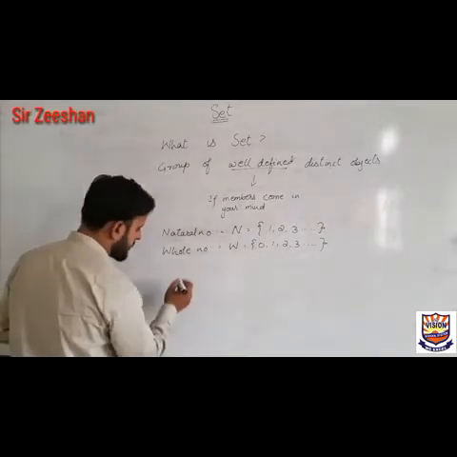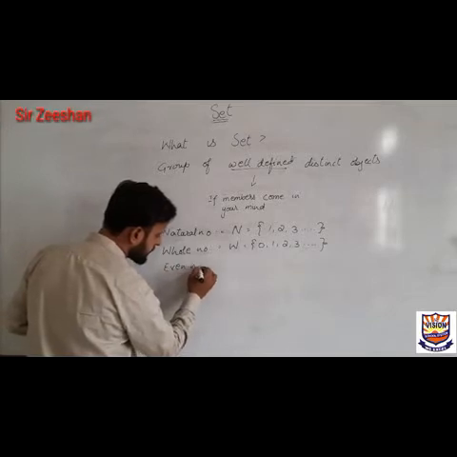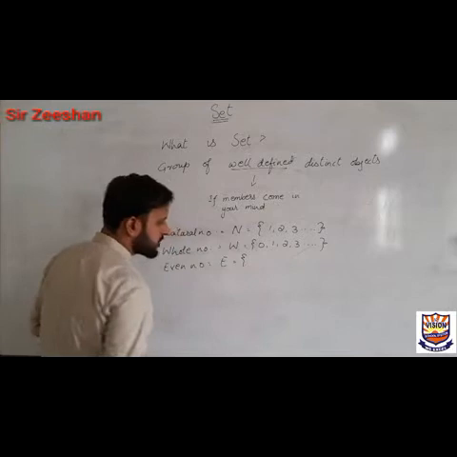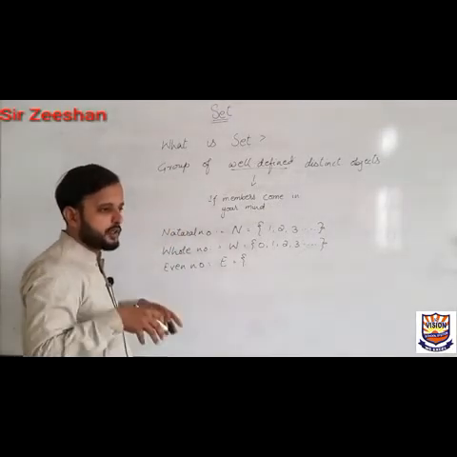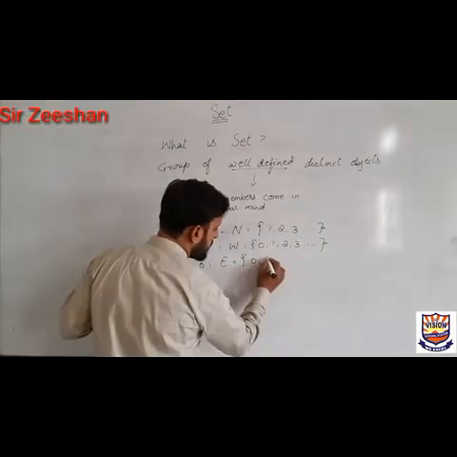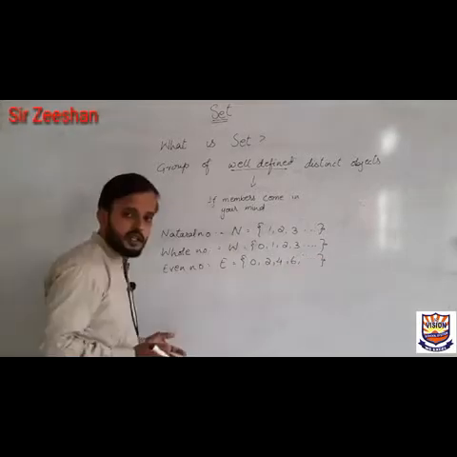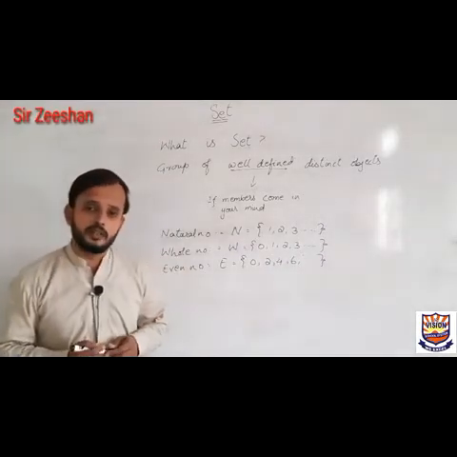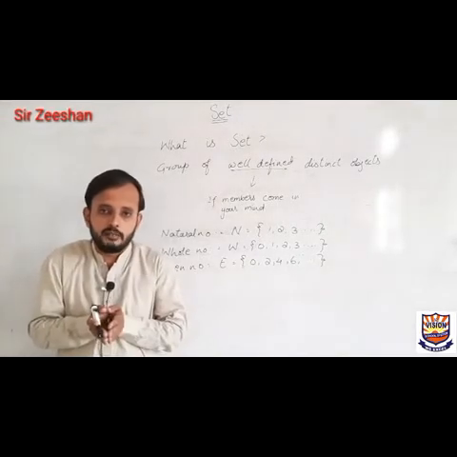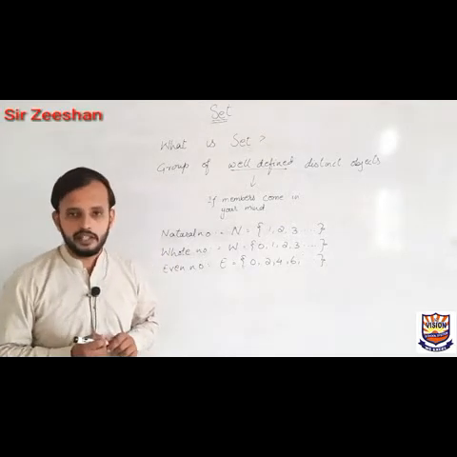After that we have even numbers. You know it very well, the sign is E, and even numbers are those numbers which are completely divided by 2. So 0, 2, 4, 6 and so on. So why 0 is an even number? 0 is an even number because when it comes at the end of any number, it can be divided by 2 completely. That's why 0 is also called an even number.